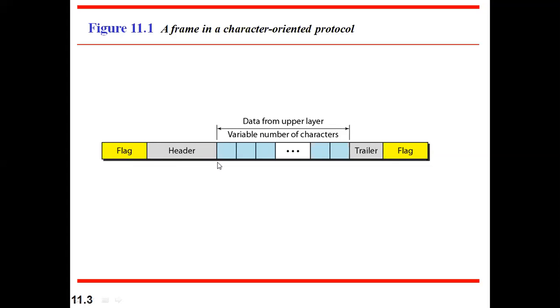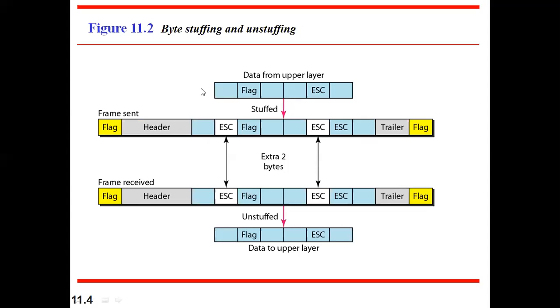But in most cases, we don't have any restriction on what content is to be taken in a flag. In that case, what will happen? We have to make sure that this flag is somehow separated from the data. So to avoid this problem, we are going to have a byte stuffing and unstuffing methodology. Whenever we see flag and escape characters in our data, assume that this flag and this flag both have the same content, then we will come across this kind of problem. So to avoid that, we will add 2 more extra bytes.